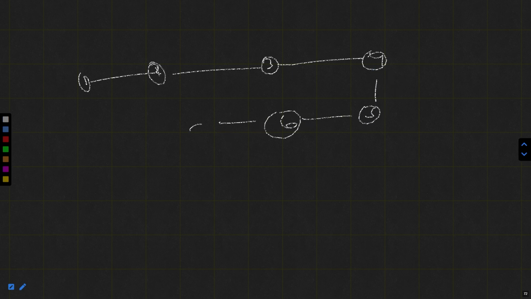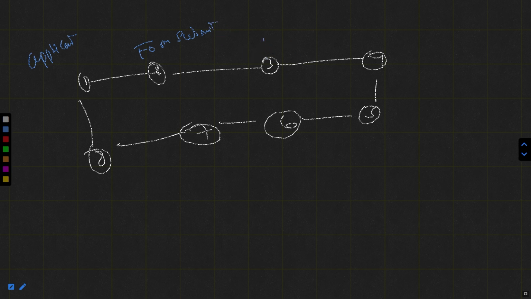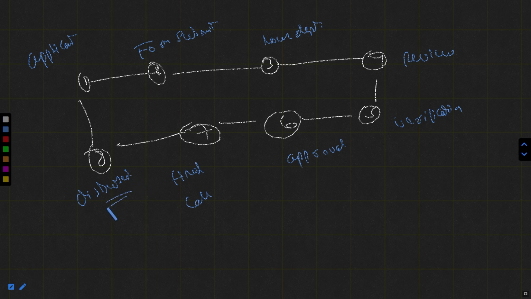Like you can see on this screen, for example: the applicant, then form submission, then it goes to the loan department, then it goes for review, then for verification, then for approval, then for the final call, and then it will be disbursement. So this is a long chain.